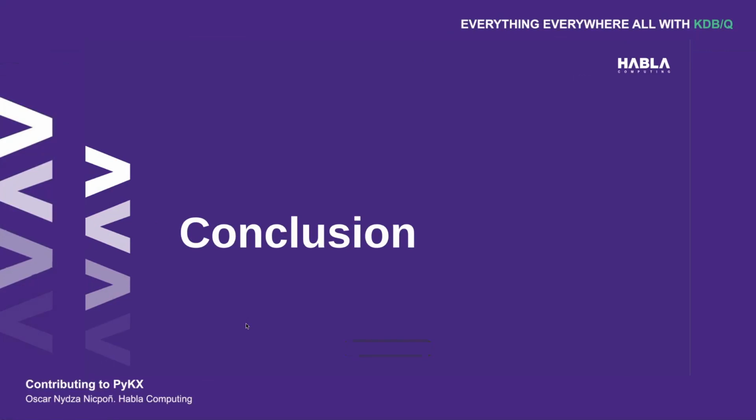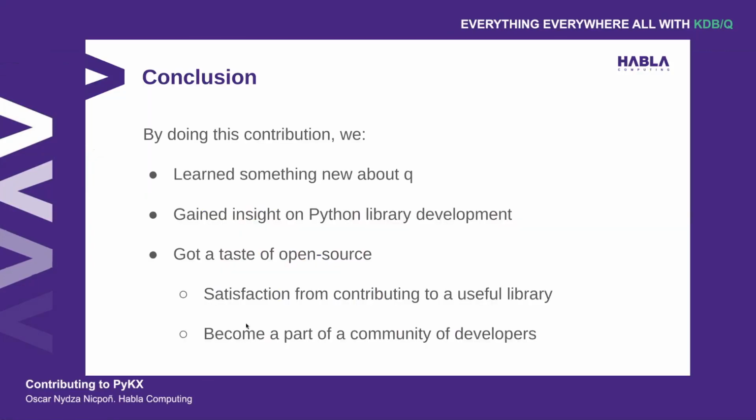So as for the conclusion, what have we got out of this? By doing this contribution, we've learned a couple of things. First off, that the standard deviation function is not really all that customizable or flexible in Q. So if we wanted to run a standard deviation with a DDoF of 5, for example, we would need to implement that function ourselves.